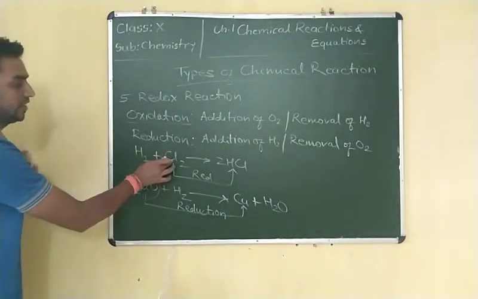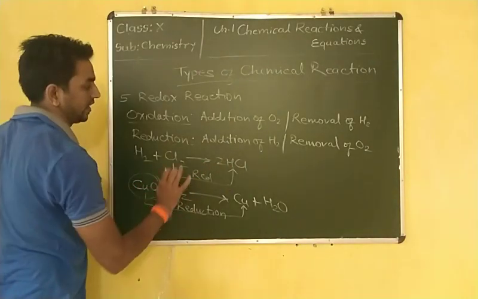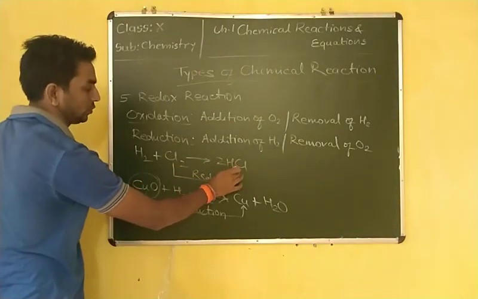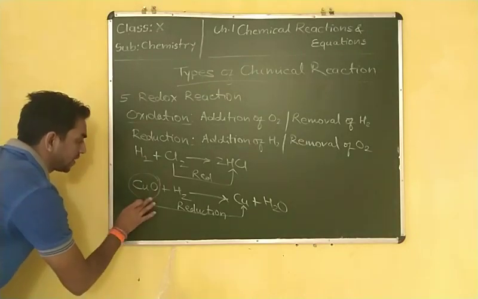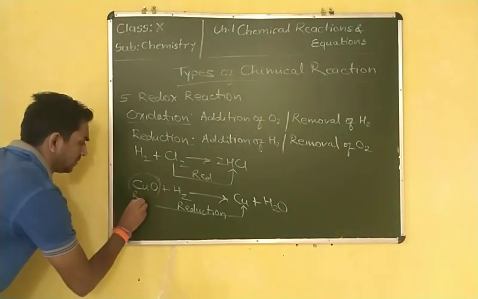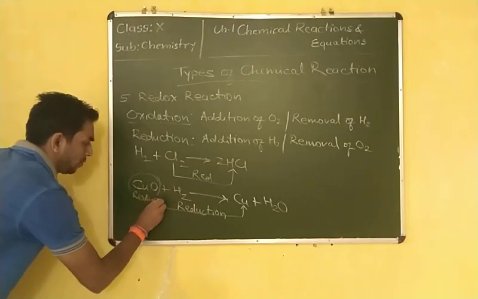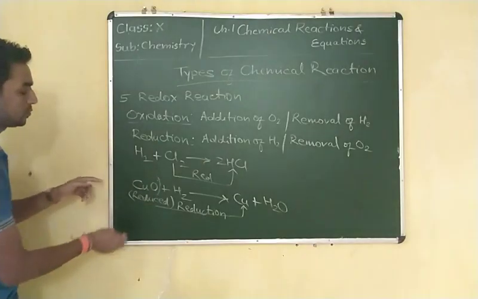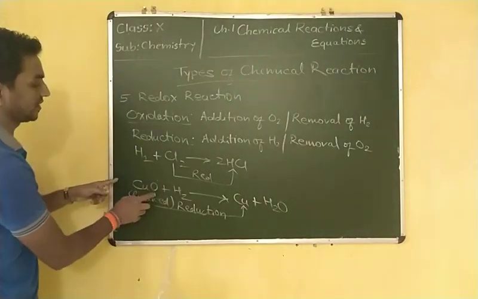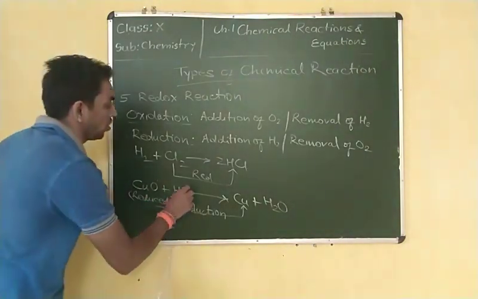In the same way, Cl2 is reduced into 2HCl. This copper oxide is reduced, and it promotes the oxidation reaction.